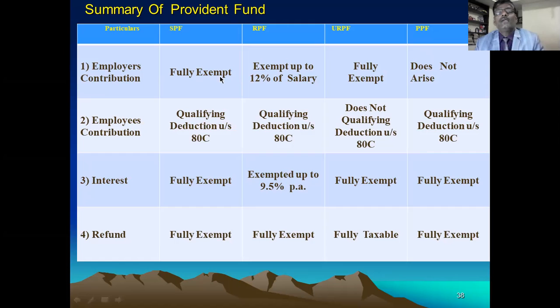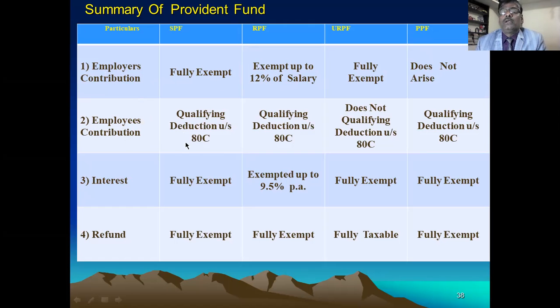Okay. Contribution regarding employer. About this, you remember only 12% of salary is allowable or exempted from tax in case of RPF, Recognized Provident Fund. We call it simply RPF. Then come to the second point, employee contribution.